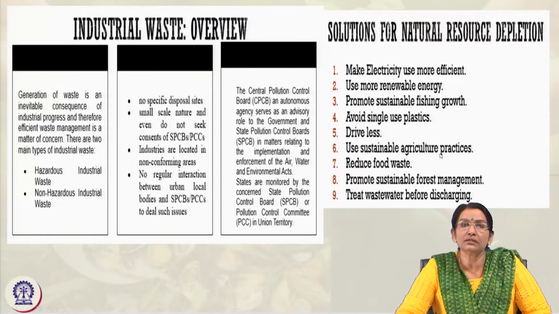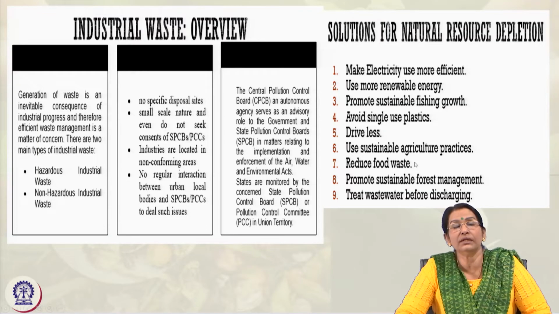Use sustainable practices for agriculture, and again the most important thing is to reduce food wastage. In order to enhance food security, we have to reduce food wastage. Food wastage is the biggest drawback in our consumption habits.